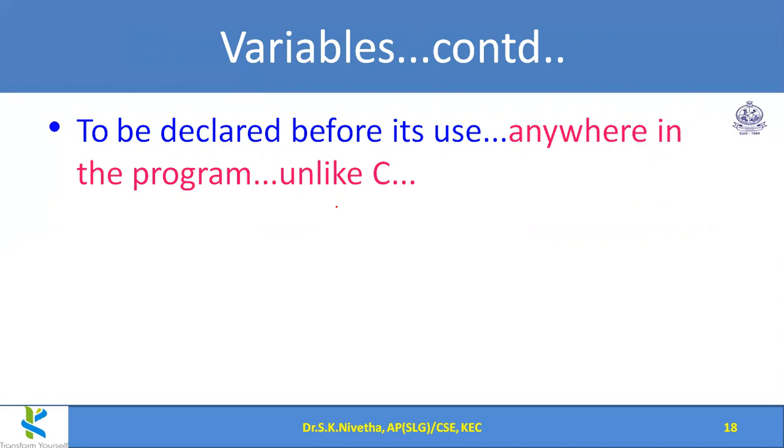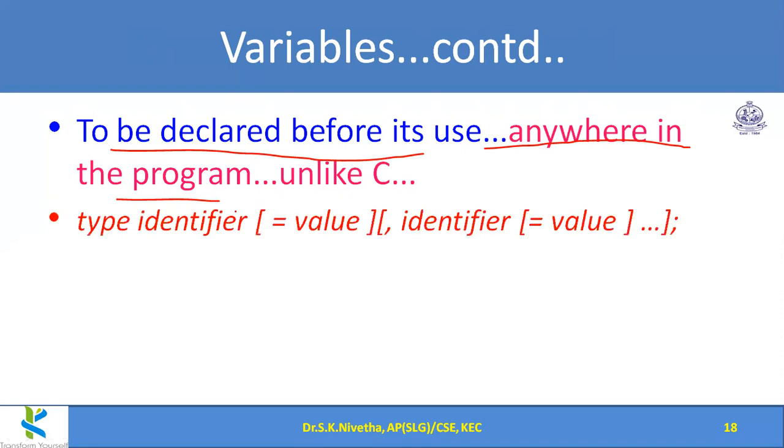But here, anywhere, like int x I have initialized and I am writing some code, some for loop, if statements, and now I want to use y, and directly I am assigning into y. That is also possible. So we can declare anywhere in the program, but before using the variable we have to declare it, whether in the middle or at the end. So this is one major difference between C and Java.